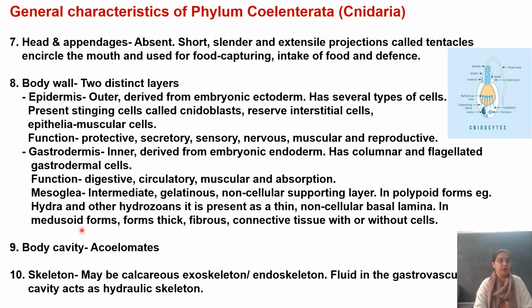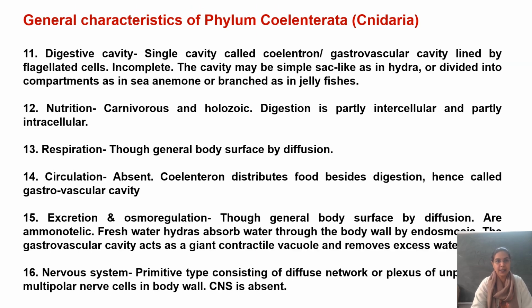However in certain medusoid forms, this mesoglea layer, this intermediate layer between epidermis and gastrodermis, may be a thick fibrous connective tissue with or without cells. If we talk about the body cavity, there is not a separate cavity in coelenterates, hence they are called acoelomates. Skeleton अगर देखेंगे तो there could be presence of calcareous exoskeleton, or there may be the endoskeleton, which is precisely just the fluid which is present in the gastrovascular cavity and which behaves as a hydraulic skeleton.